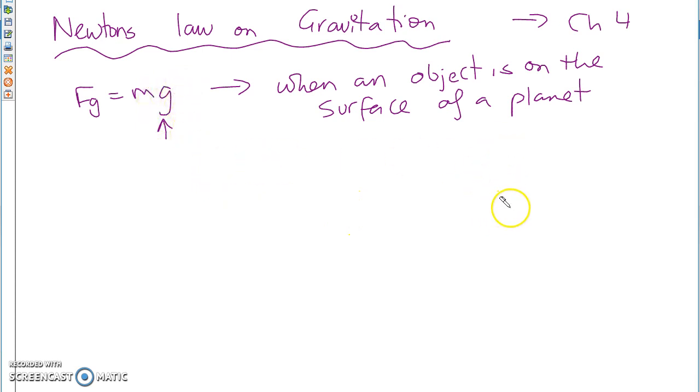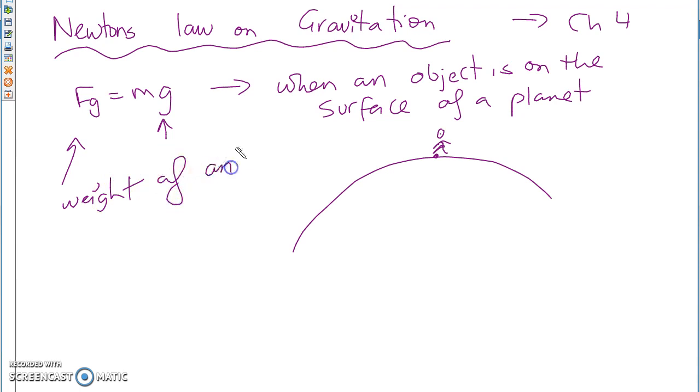So if I'm on the moon, of course, my gravity will be whatever it's on the moon, which is 1.7, I think, meters per second squared. If I'm on Mars, my gravity will be 3.4 meters per second squared, and so on and so forth. So if I ask a question about how much you weigh on a particular planet, you cannot use 9.8. Okay, you can't use 9.8. You have to use the gravity of that planet. Now remember, this is on the surface of a planet, and we're not talking about mass, we're talking about weight. Now remember we said this right here is the weight